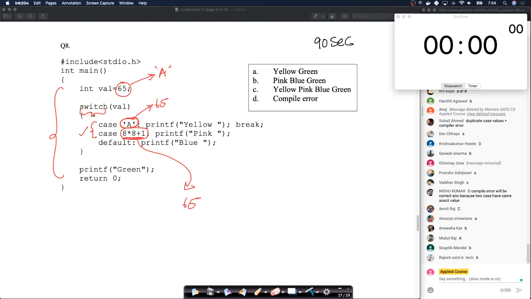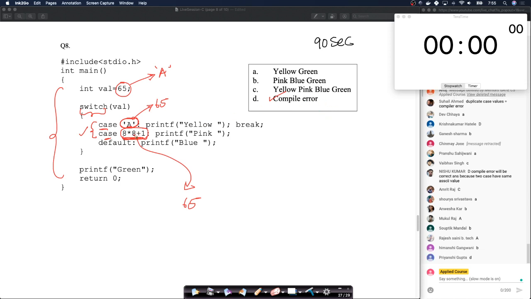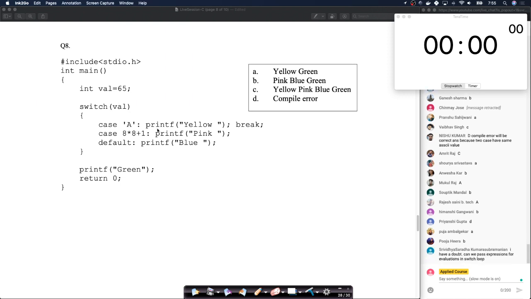C tries to ensure that the cases that you have here, I mean, of course, it can't always do it, but what we have here is a constant. What we have here is also a constant expression which can be evaluated at compile time itself, right? It's not a variable, it's a constant. So you have A and you have 65 here, because both of them have the same thing. Switch with the same value for two case statements is a compile time error. Simple, right? So you just have to know that fact about switch, and you have to know the fact that capital A in ASCII is 65. If you know this, it's a straightforward solution.